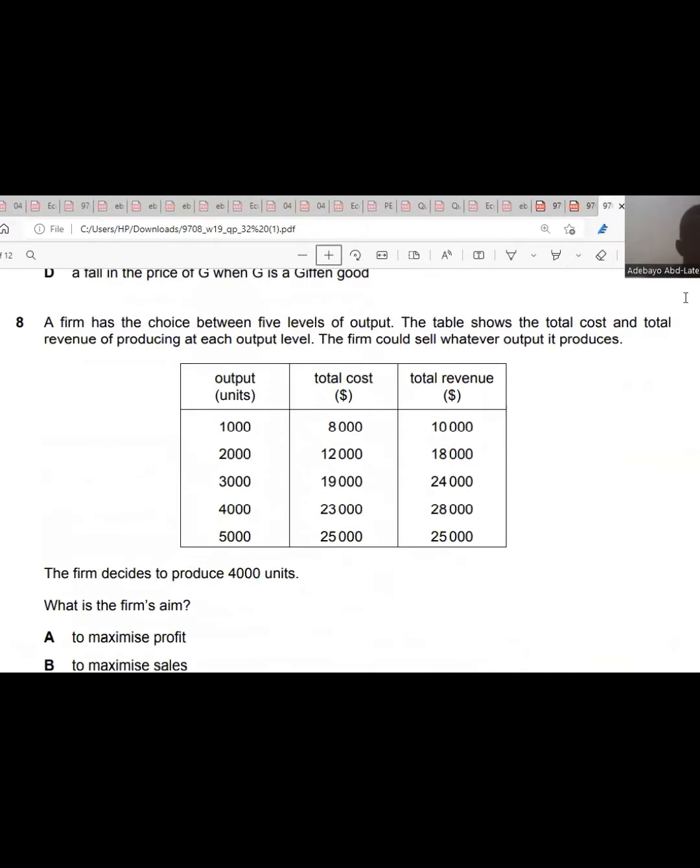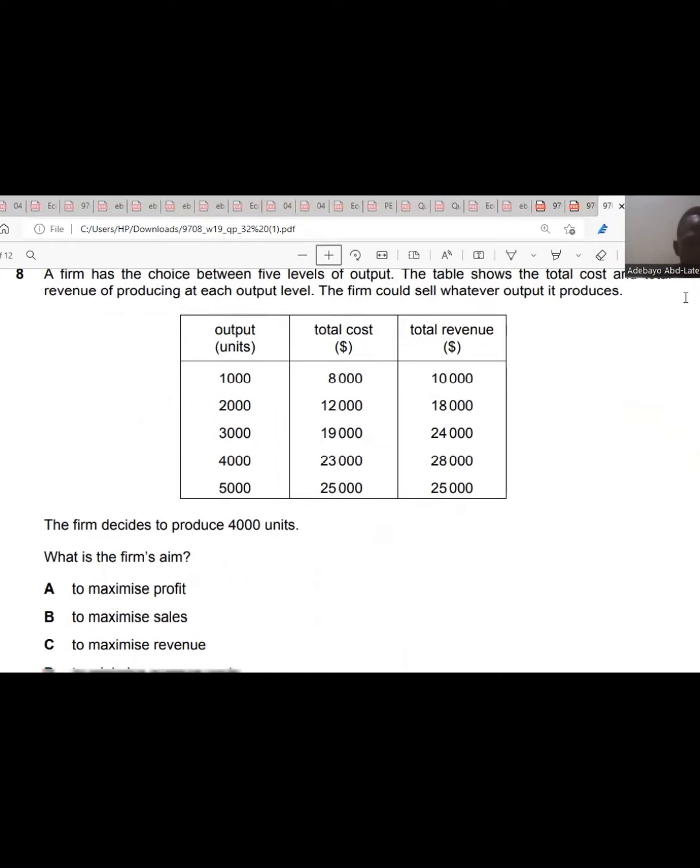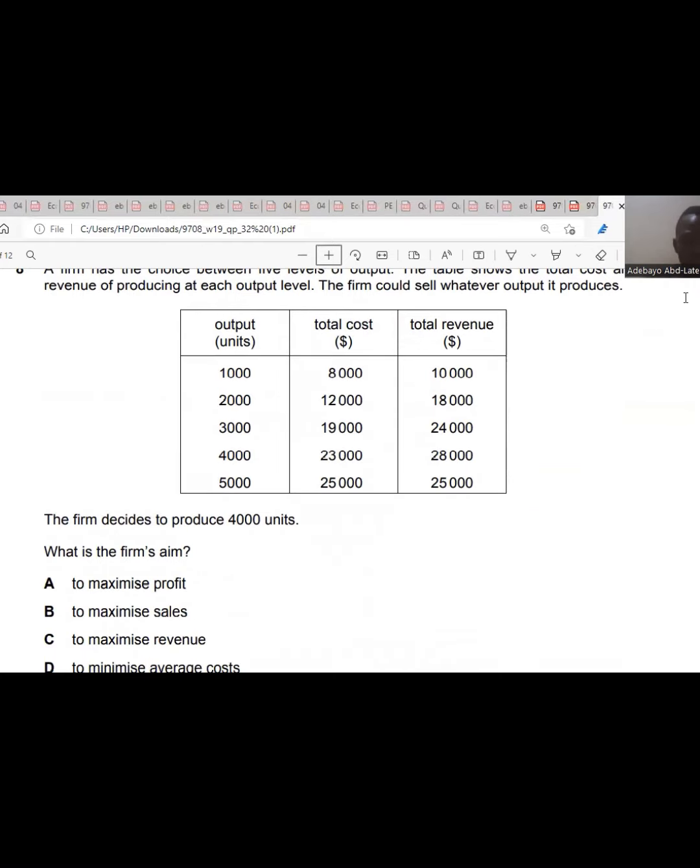Question 8. It said a firm has a choice between 5 levels of output. The table shows the total cost and total revenue of producing at each output level. The firm could sell whatever output it produces. That means all things being equal, the firm could sell whatever it produces, okay? Now the firm decides to produce 4,000 units. At 4,000 units, the total cost is 23,000 and total revenue is 28,000.